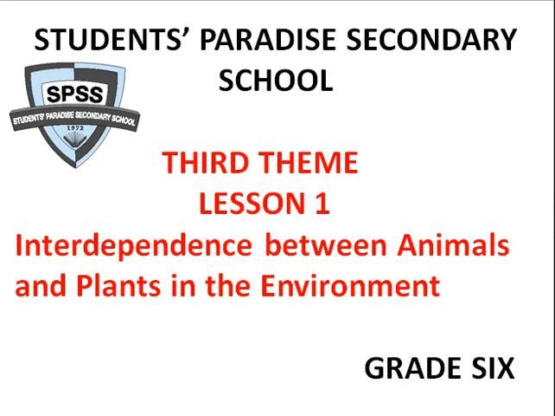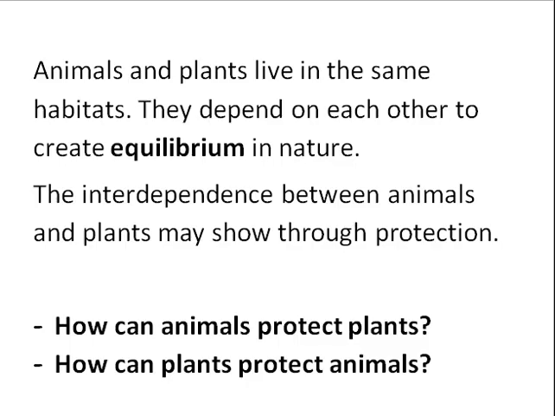How can animals and plants get benefit from each other? Let's see. By living in the same environment, animals and plants depend on each other to create equilibrium in nature, or balance in nature. This interdependence between animals and plants may show through protection. So, how can animals protect plants and how can plants protect animals?